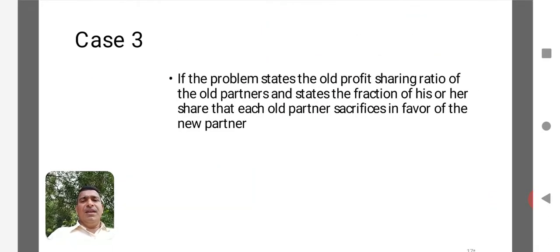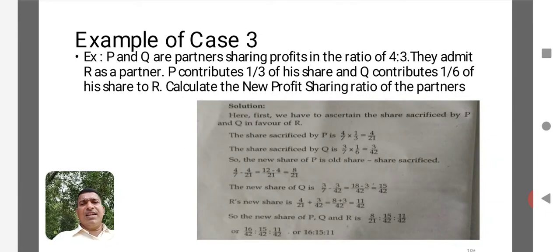number 2. Now there is another case, that is case number 3. Case number 3 is a case in which the problem states the profit sharing ratio of old partners, and states the fraction of his or her share that each old partner sacrifices in favor of the new partner. Again here in this case, the old profit sharing ratio is given. The sacrifice made by each partner to the new partner is given. Now we can understand it with the help of case number 3, a problem.